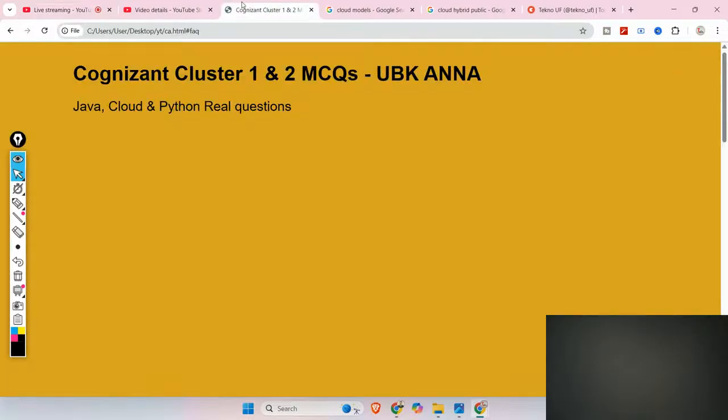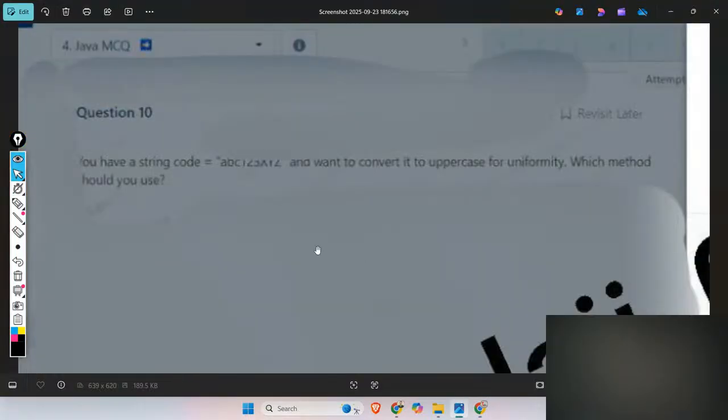So let me start from the very beginning. I hope the screen is also visible. Let me discuss the very first thing, Java MCQs. As all of you know, Mercer Mettl is conducting the exam, and these are the real questions they asked on 23rd of September. If you are from cluster 2, then please wait a few minutes. I'll discuss Python and cloud computing MCQ questions as well.